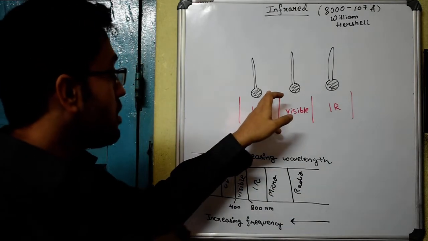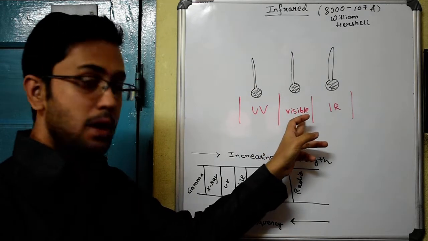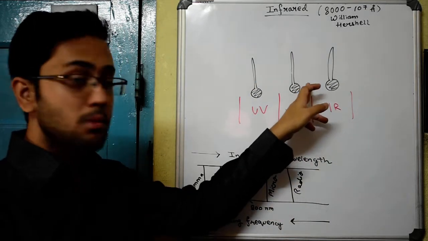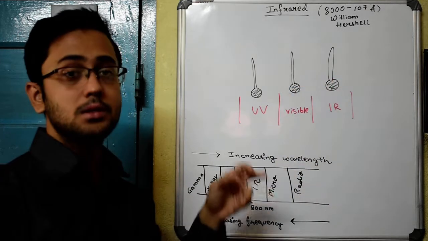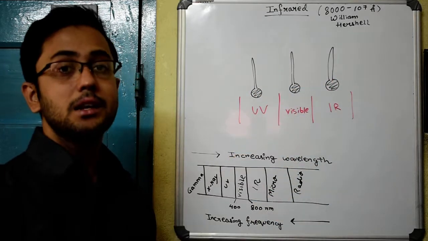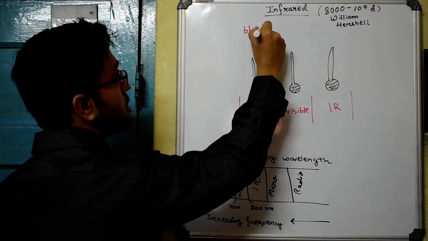This thermometer, the ultraviolet radiation was made incident on it. The visible part of the spectrum was made incident on this thermometer, and the infrared region of the spectrum was made incident on this thermometer. And these are the blackened bulbs of the thermometer.